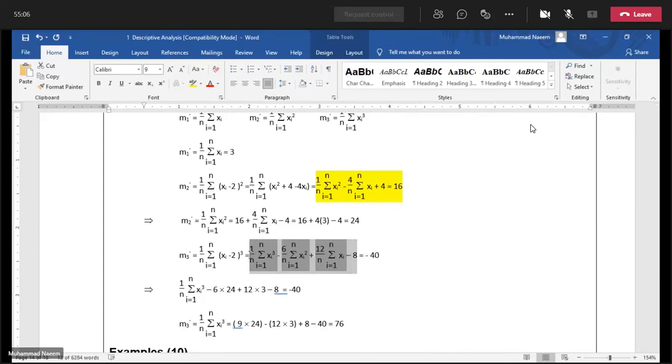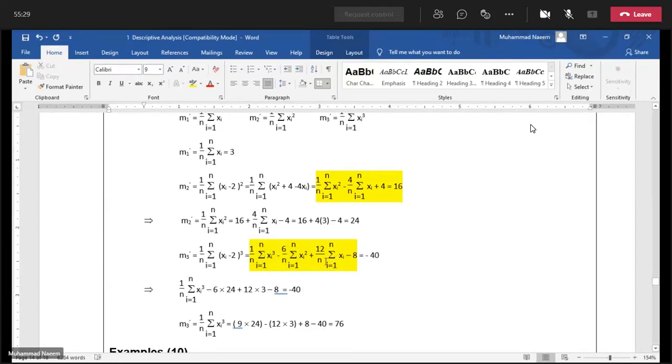This is the expression of the third moment about the value 2. Either we have of this form and also we have of this form, which is expanded form. And this is equal to minus 40. Now simplify this expression.